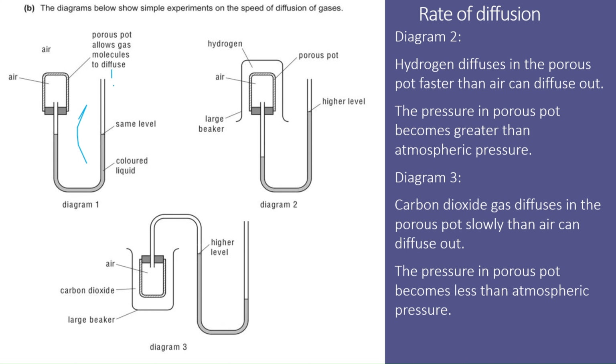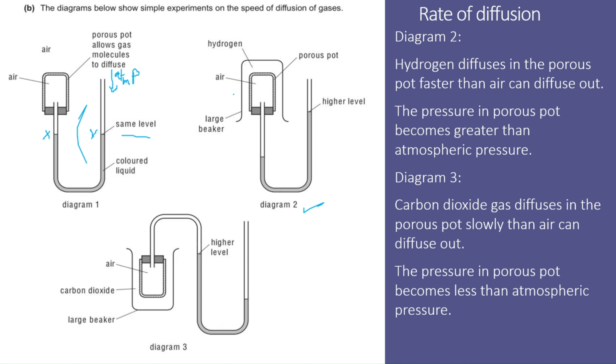Over here there is atmospheric pressure. We can label the level in this limb as X and the level in this limb as Y. As you can see over here, the levels of X and Y are the same because right now the air pressure or the atmospheric pressure on both the sides is the same.